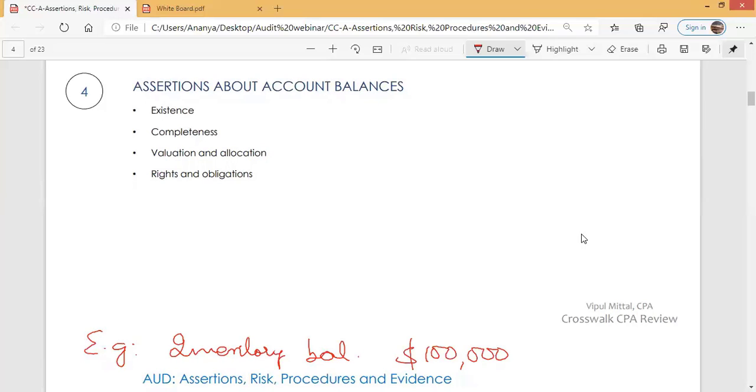This is at the end of year 2. All right. So management states this in the balance sheet. And when management states this in the balance sheet, management makes certain representations. It makes representations regarding existence, completeness, valuation and allocation, rights and obligations.